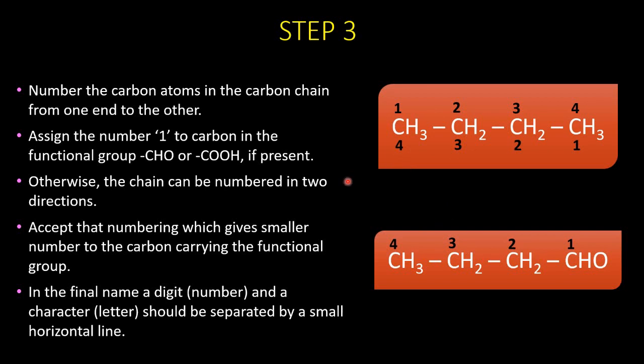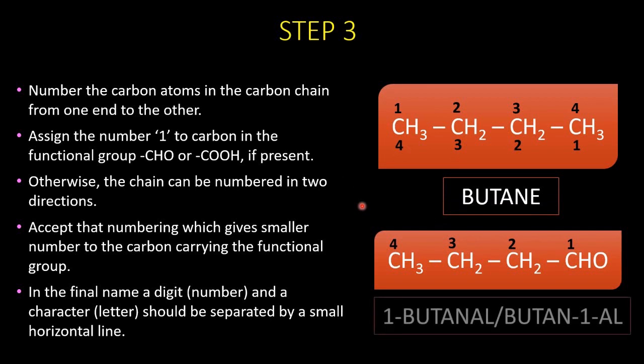If you see the first structure, there is no functional group present, so we can simply name it butane. But in the second case, there is the presence of the aldehyde group, which has a condensed name of "al". So the number separated by a small horizontal line, and the name becomes 1-butanal.